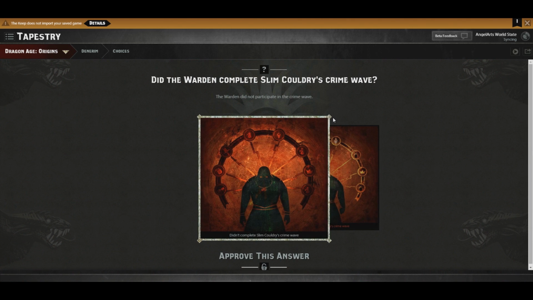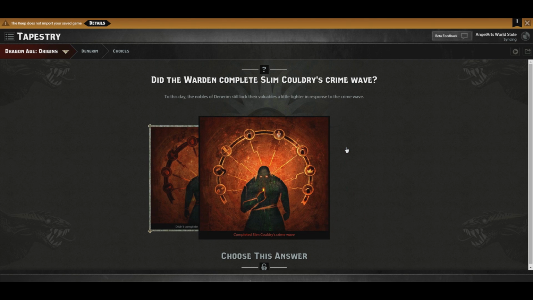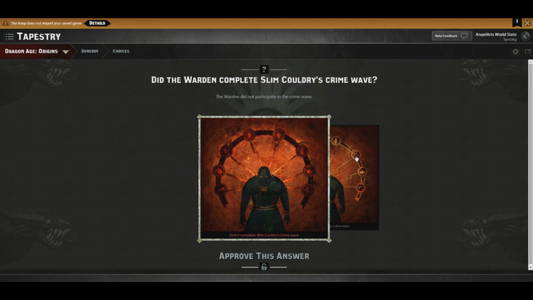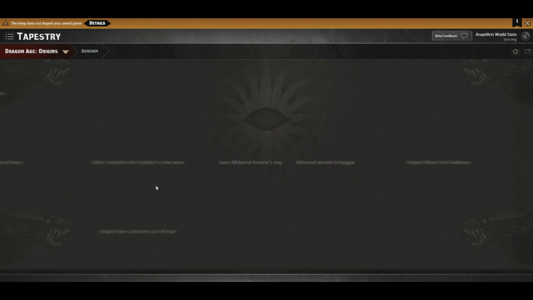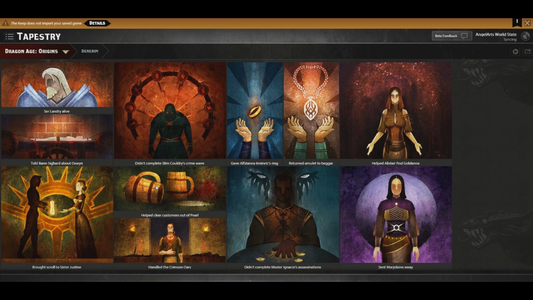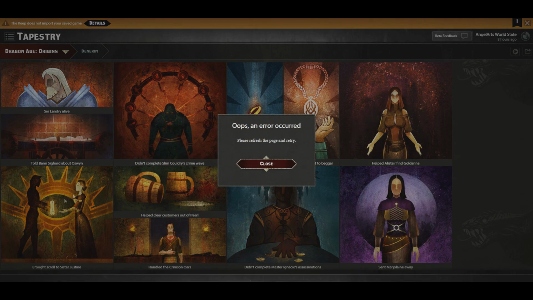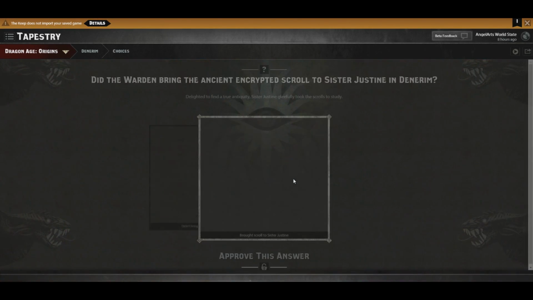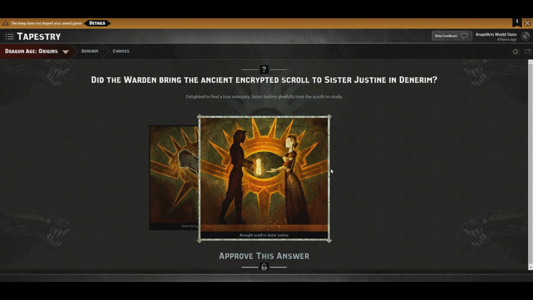Did the Warden complete Slim Coldry's crime wave? I believe the only way we can do this crime wave side quest is if we're a rogue, which we weren't because we were a spirit eater, but in this case we're sort of considering Angelus a rogue. But he didn't do the crime wave thing. Did the Warden bring the ancient encrypted scroll to Sister Justine in Denerim? That's right, the scroll, and she translated it and all that good stuff. So, yes, we did, Sister Justine.